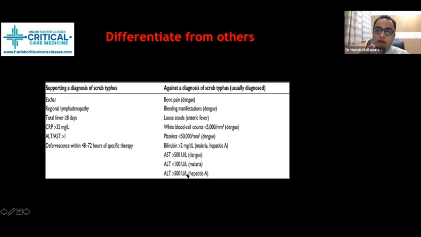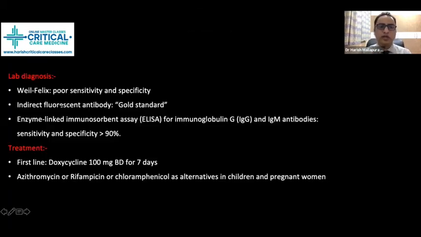Though they are not so specific, combining all these clinical manifestations we can narrow down, rule out, or rule in whether it is scrub typhus or not. Very, very important: when it comes to lab diagnosis, the Weil-Felix test has poor sensitivity. It is not sensitive and not specific.